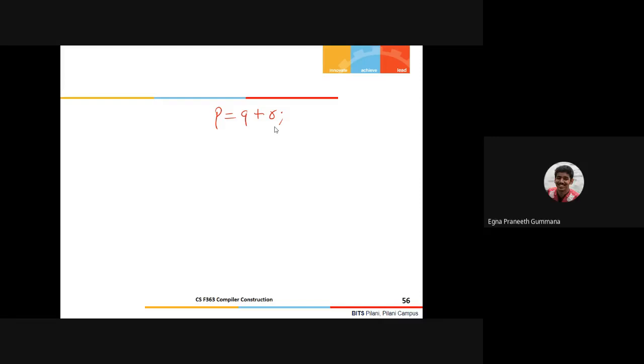P equal to Q plus R semicolon. No, but that is exactly the same thing we are submitting to the lexical analyzer, so that should not be the output. It may classify P, Q, R as identifiers and equal to as an operator, and create a pair using that. That is exactly the information that needs to be produced as output. Not just because this is the goal of the lexical analyzer, but because this information is required by our syntax analyzer.